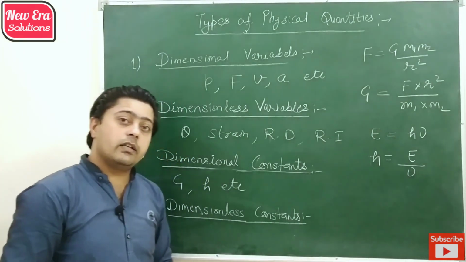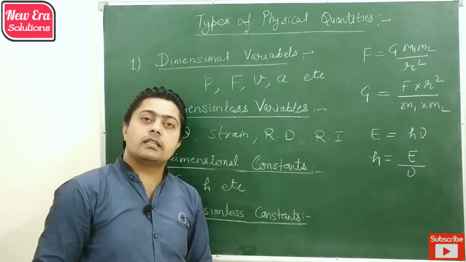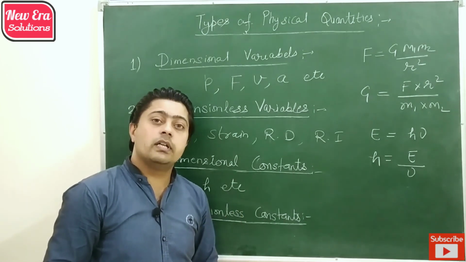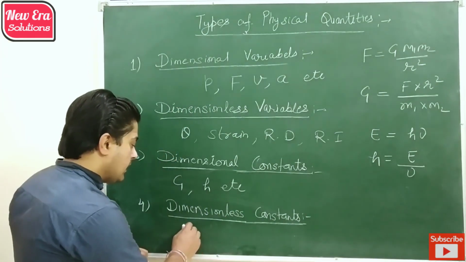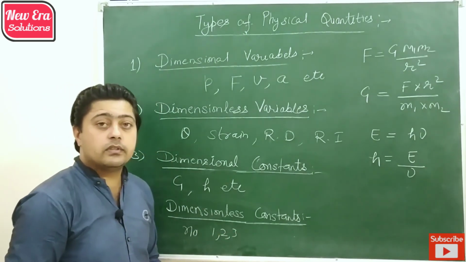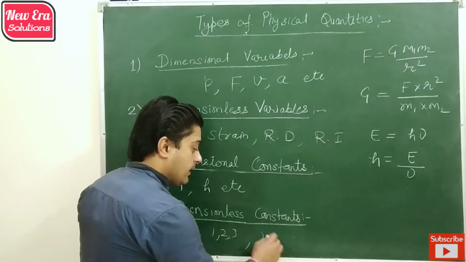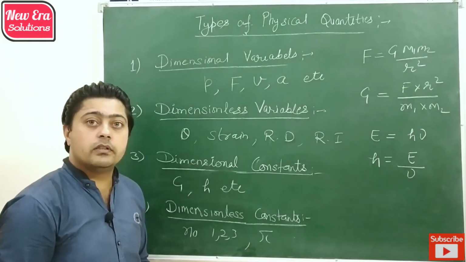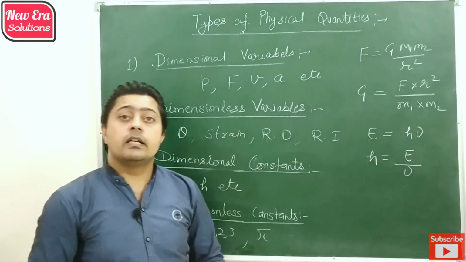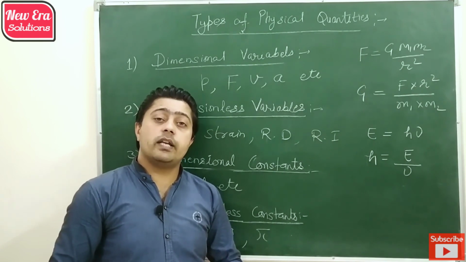And the last category of physical quantities are dimensionless constants. So these are the physical quantities whose value is constant and they do not show dimensions, like all the numbers 1, 2, 3, etc. So all the numbers have a constant value without dimensions. Then pi, which is also an irrational number and doesn't have dimensions. So besides categorizing the physical quantities, dimensional equation also has various applications which are very useful.